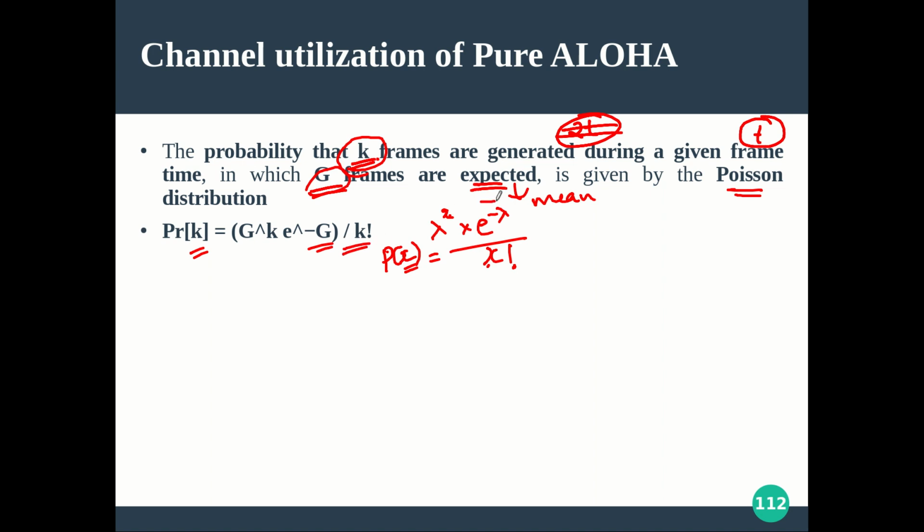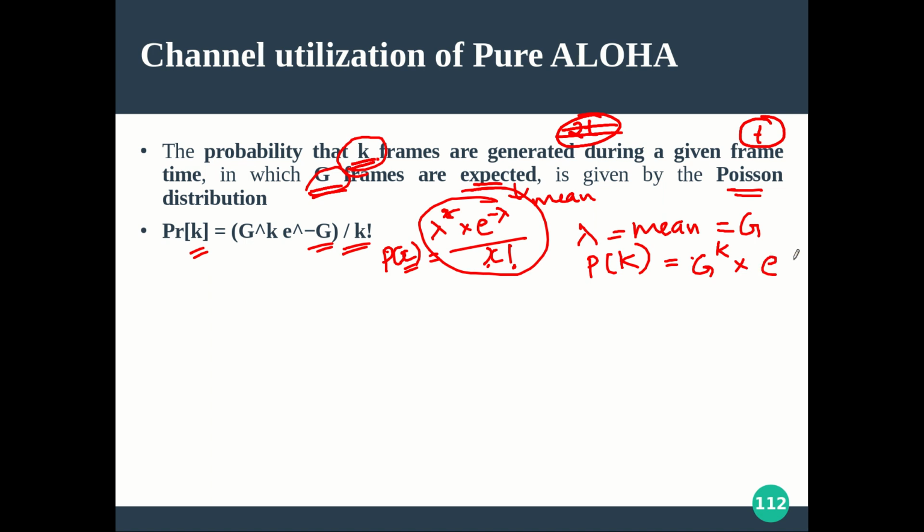Hope you can compare with the standard formula. Something like this you are already knowing, or please remember. This is the formula of Poisson distribution, where lambda is the mean of the distribution. In our example, the mean is found to be g, and the probability of occurring x, in our case it is k, is given by this lambda, that is g raised to this x. Instead of x I am taking k, then e raised to minus g divided by k factorial. So that is the formulation.